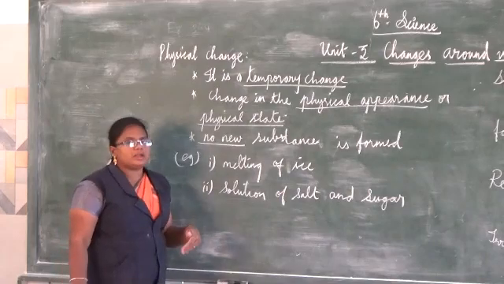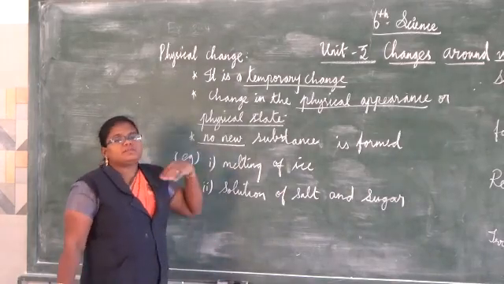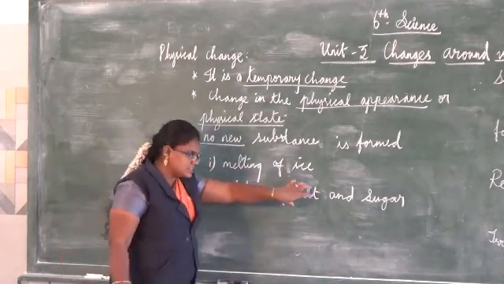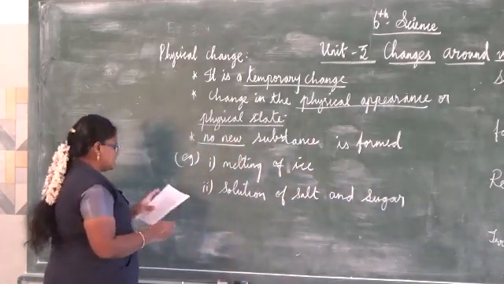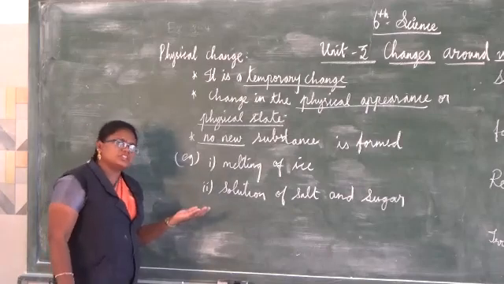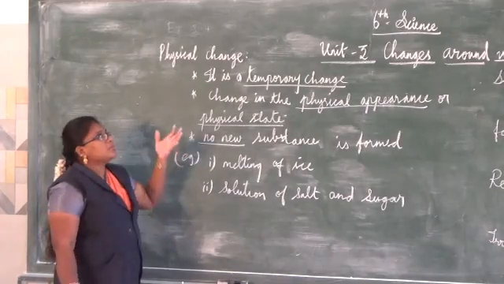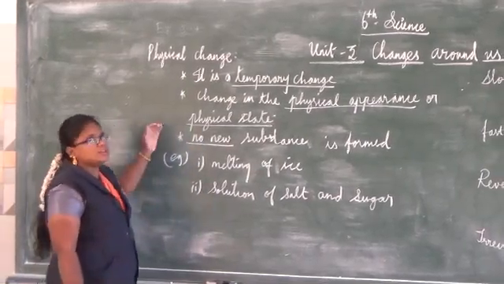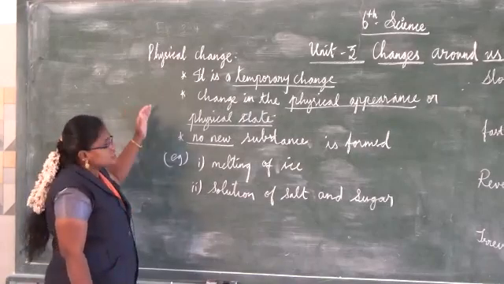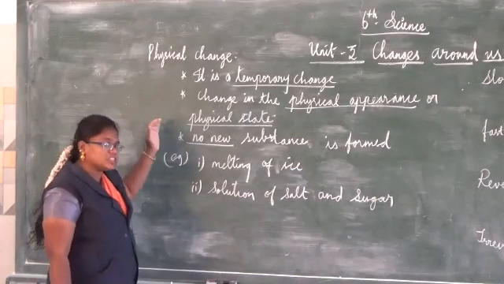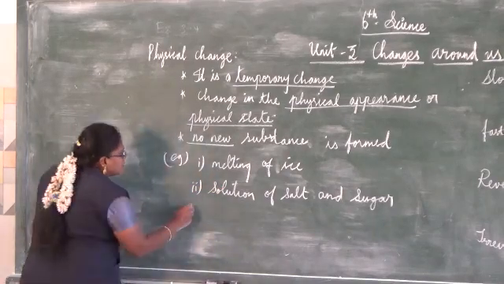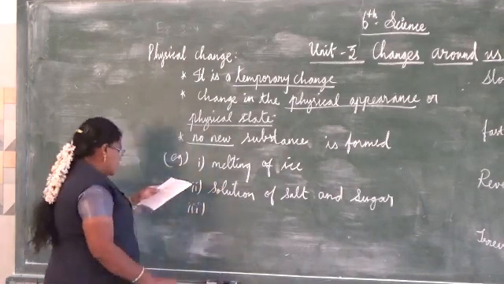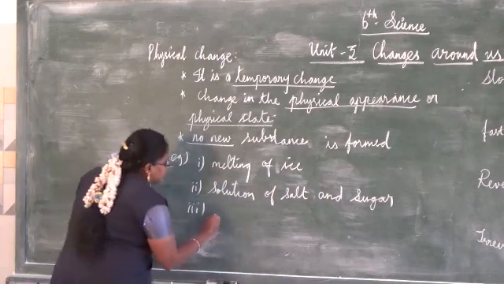When you evaporate the water, we get the salt and sugar back. So that is a physical change. Most of these changes are also reversible, we can bring them back. So these are physical and reversible changes. Next, stretching of a rubber band.